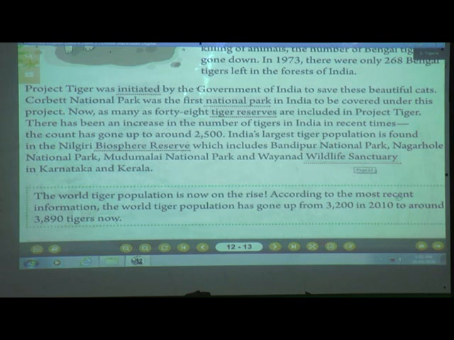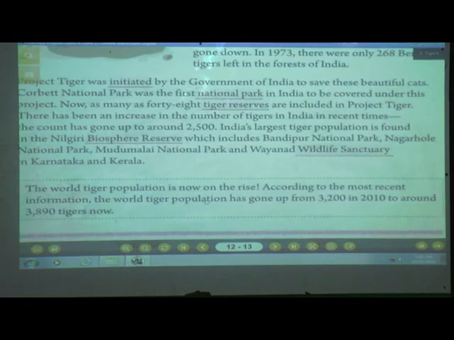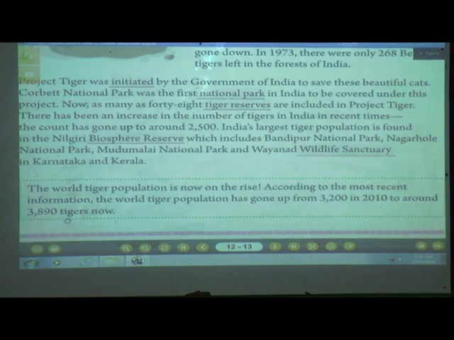So according to the most recent information, the world tiger population has gone up from 3,200 in 2010, means 10 years back, to around 3,890 tigers now. So this was all about our tigers.